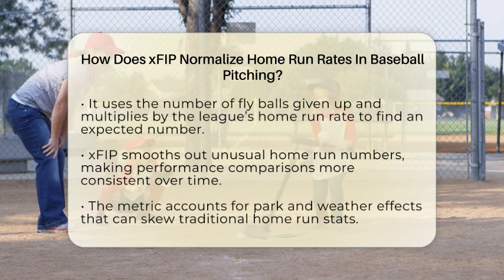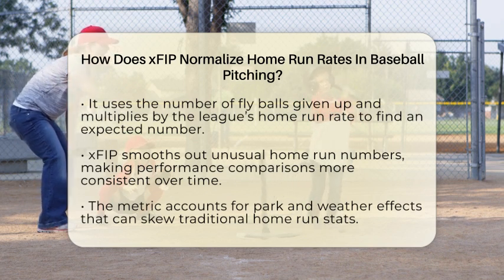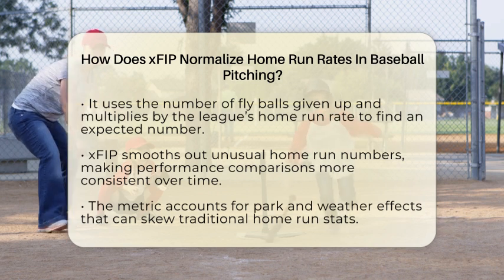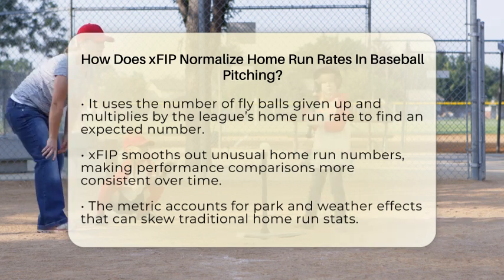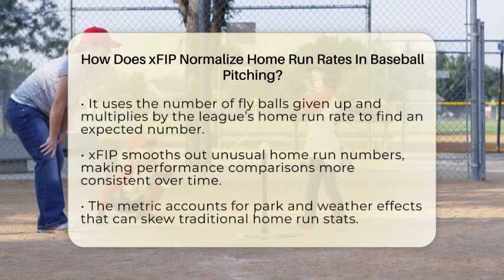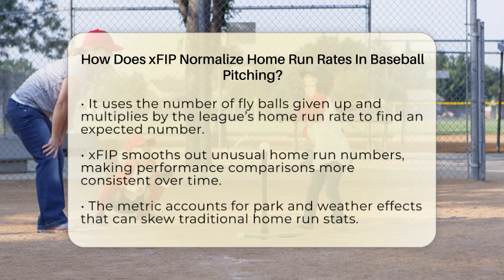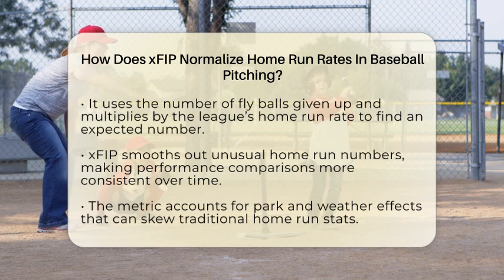The way it works is pretty straightforward. It starts with the same basic stats as FIP, which looks at strikeouts, walks, and hit batters, things a pitcher can control. But instead of using the actual home runs allowed, xFIP takes the number of fly balls the pitcher gave up and multiplies it by the league's average home run rate for that season. This gives an expected number of home runs, smoothing out the randomness.